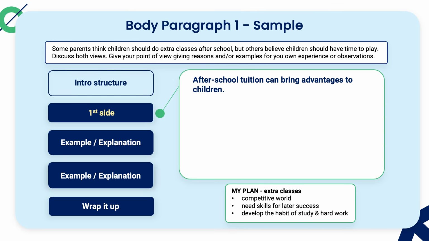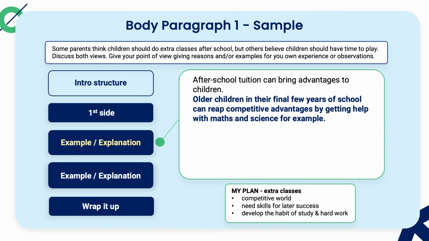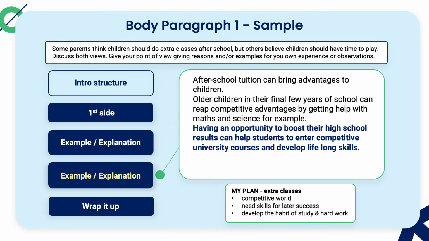We'll begin with a clear topic sentence that addresses the first side like this. After-school tuition can bring advantages to children. Then we'll provide an example of an advantage. Older children in their final few years of school can reap competitive advantages by getting help with maths and science, for example. In our next sentence, we can explain the effect of this advantage.